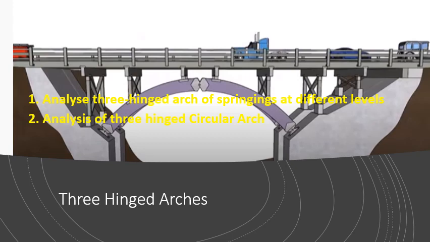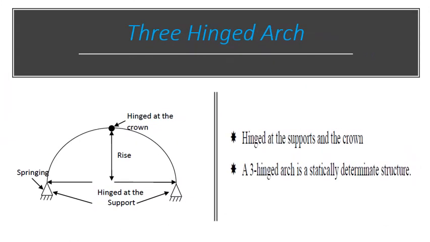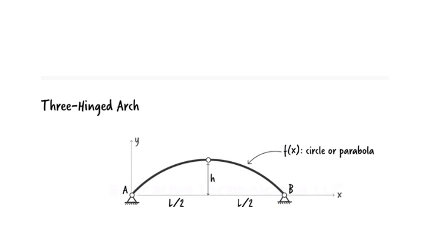What we have seen till now is the analysis of the parabolic arches. Here we see also the analysis of circular arches. As we know, three-hinged arch is the statically determinate one because of the extra third hinge at the crown level along with the two hinges at the springing levels. So three-hinged arch can be circular or parabolic.